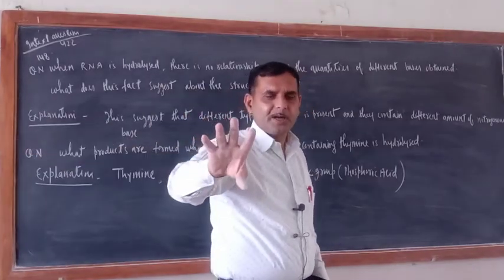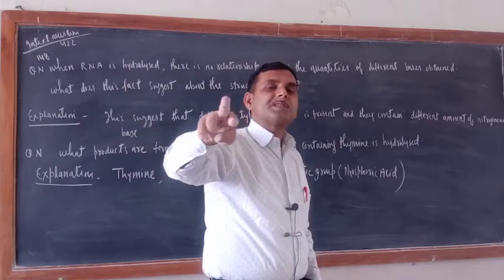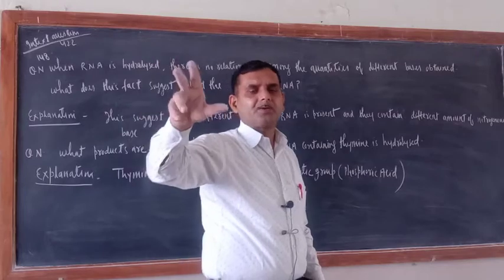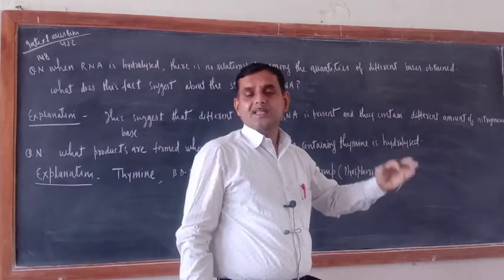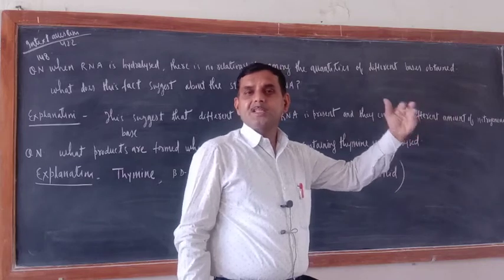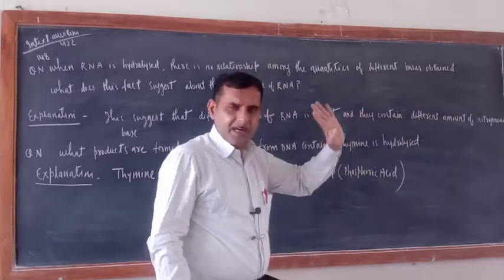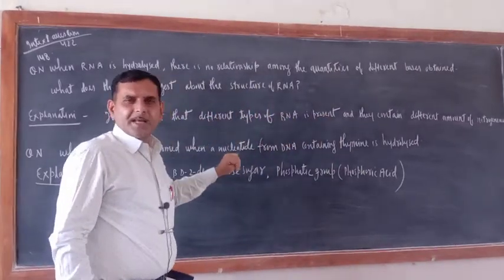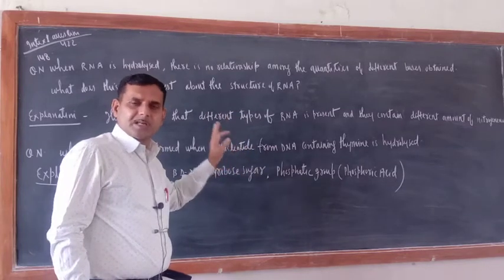Are you getting my point or not? Any DNA of a particular species. Two species will have different DNA, hence a different quantity of nitrogenous base would be there. But in the same species, A will be equal to T, G will be equal to C, or purines will be equal to pyrimidines. That is the Chargaff rule. Okay, I told you. But in the RNA case, this is not valid. So what does it indicate? That is the simple question being asked.